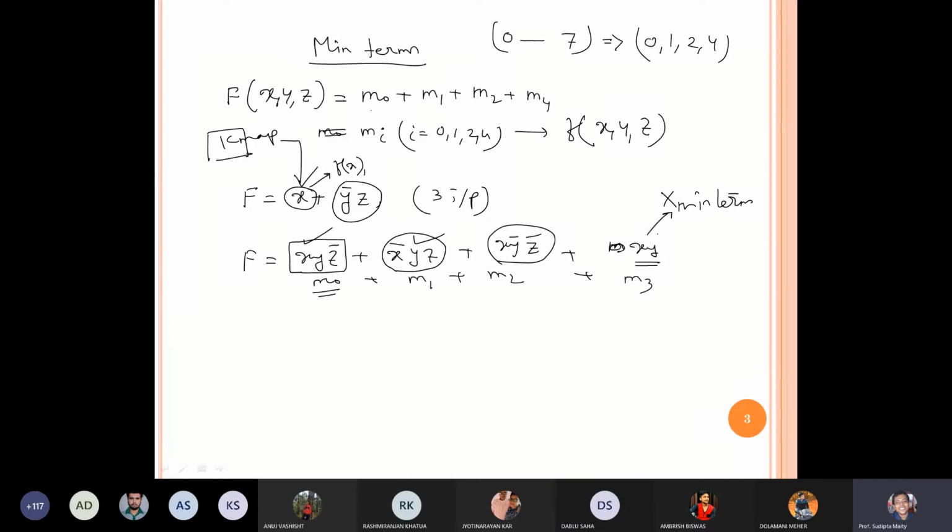Okay. Now suppose I have one problem, and this problem is given. First of all, is it a min term or not? No, sir. But the question is, I have to express this as a min term. Min term means it should be a sum of product.